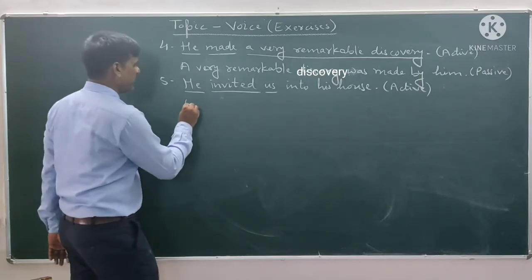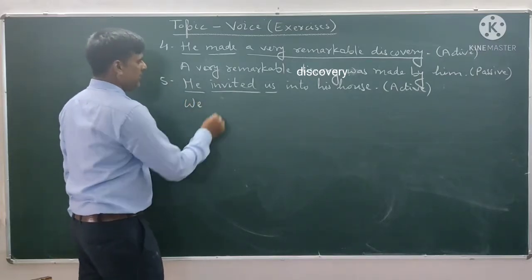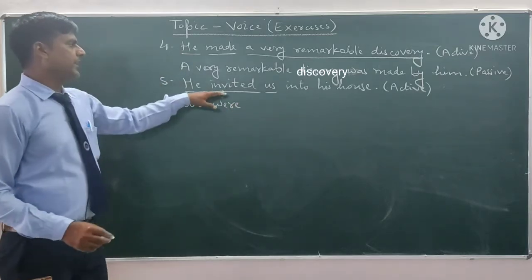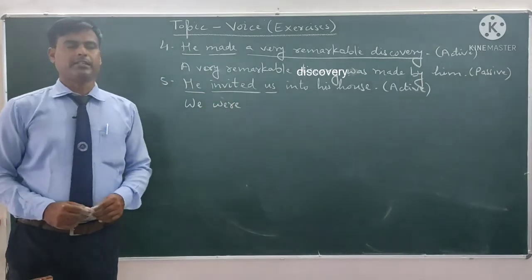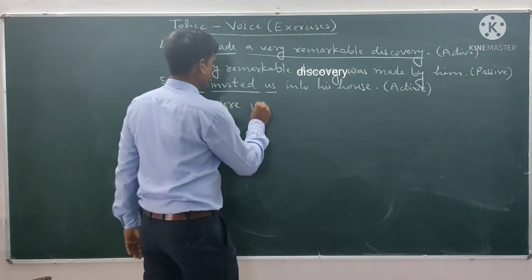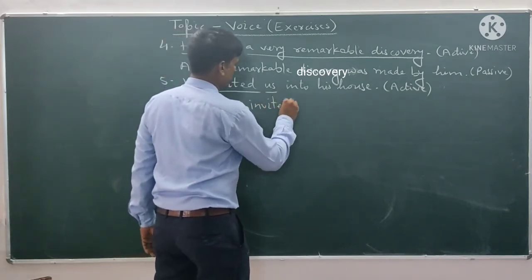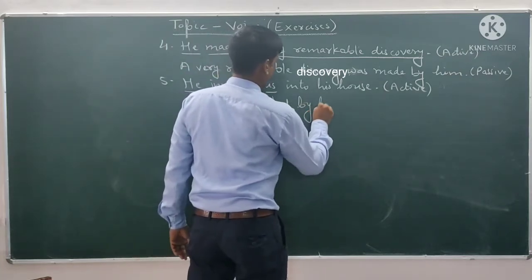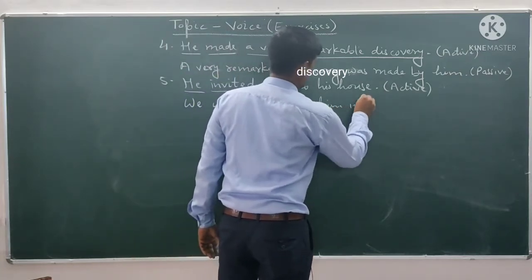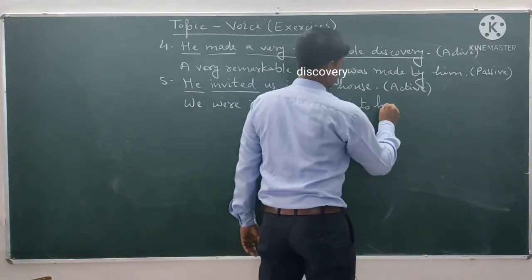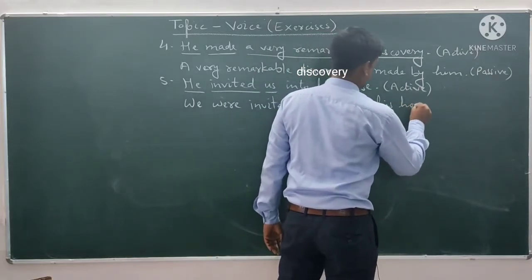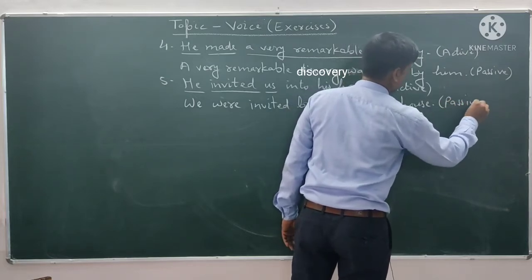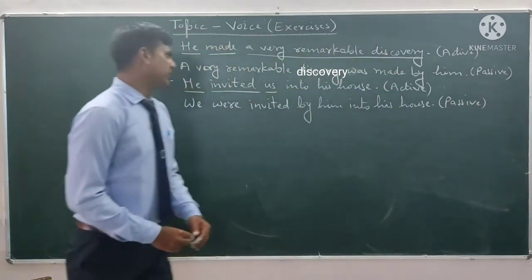Us, the subjective form of us is we. With we will use were. We plural है इसलिए वह यूज करेंगे, because the sentence is simple past tense. And third form same. Invited by him into his house. This is passive. Okay.